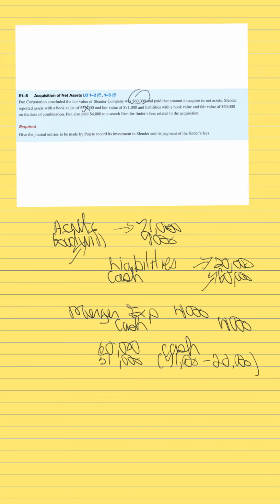Also in the problem, you'll see they had finder's fees here, right? So they paid somebody to go out and find this firm. So that was an acquisition expense. They're not going to put that in this entry here, right? It's not going up here. It's going to go down here, and they are expensing it. Okay, so they would have a merger expense here or acquisition expense, and they paid cash of $4,000 for that. Okay, so that's what's happening with that.